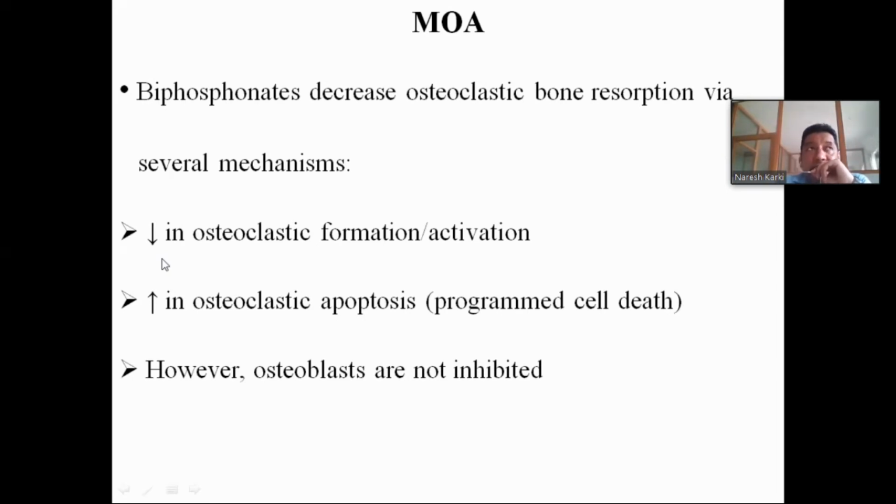So when the osteoclastic activity is reduced, what will happen? Bone resorption will be inhibited. When the bone resorption is inhibited, there will be inhibition of the flux of calcium from the bone into the circulation. So this is the mechanism of action of the bisphosphonates.